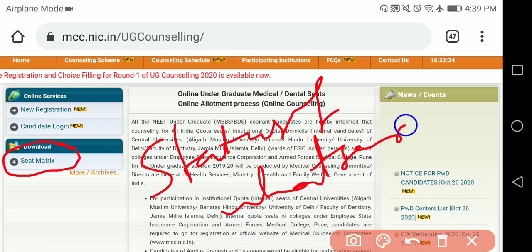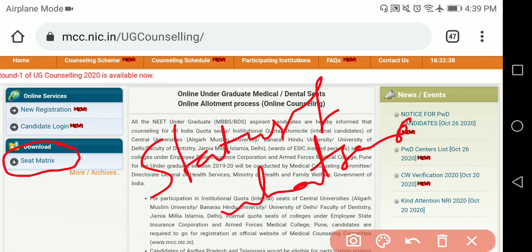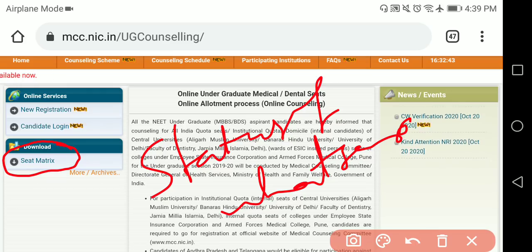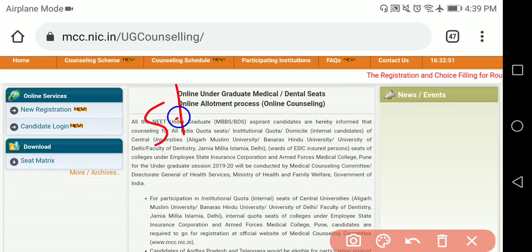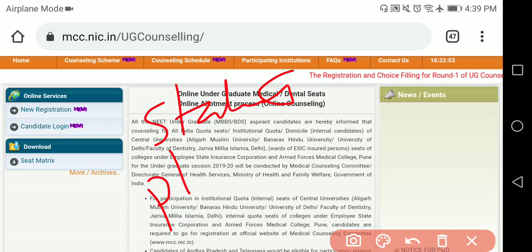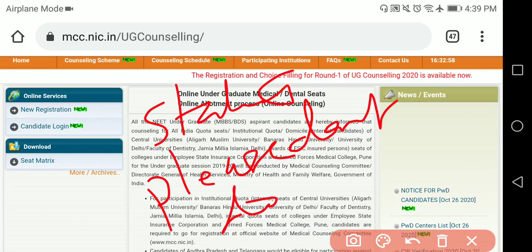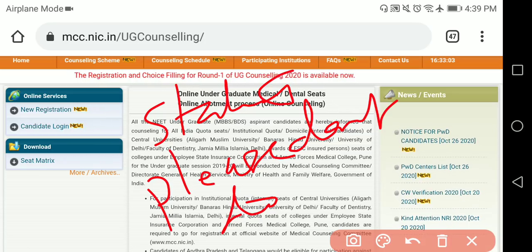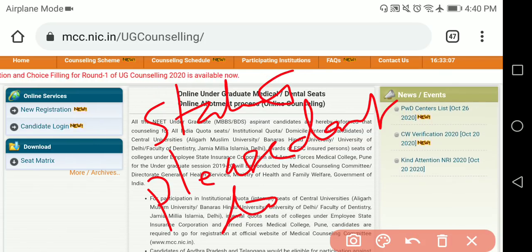Whatever new registration you have done, that complete page, at the end your registration number, date of birth, roll number, everything will be there. That photo you put up in the WhatsApp status. Please don't do this. Remember, it is highly confidential. Please don't do such things after your registration completes. It's a very, very important request from my side. So don't do that.